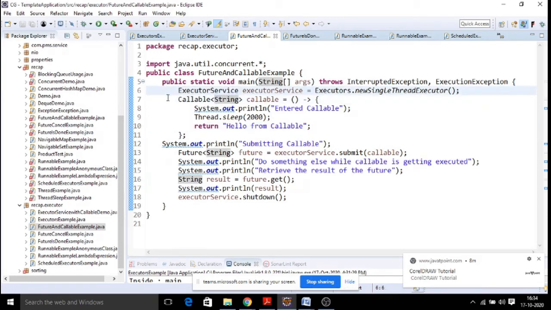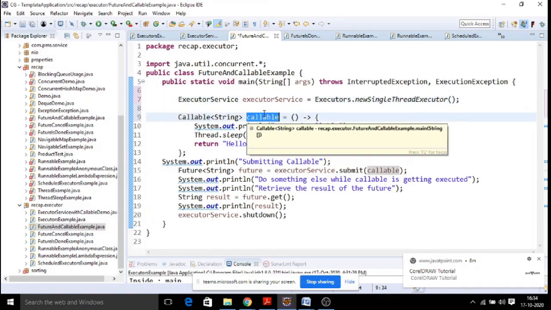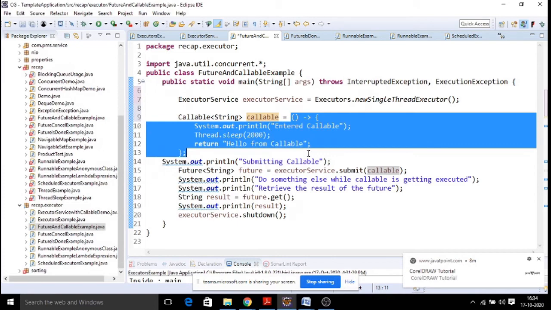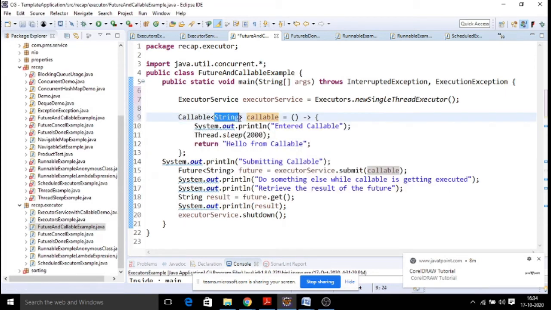As in the previous example, we first created an executor service reference, then we create a task using the callable interface. It is similar to runnable, but more advanced. In a callable we can pass an input and also get back the result. It can always catch the output, whereas runnable cannot. In a sample example we are giving a string as the data type, but whatever we catch from the callable is called a future object.